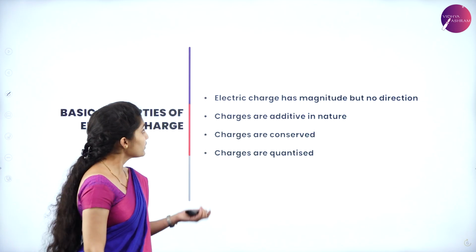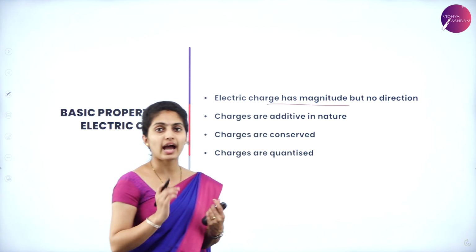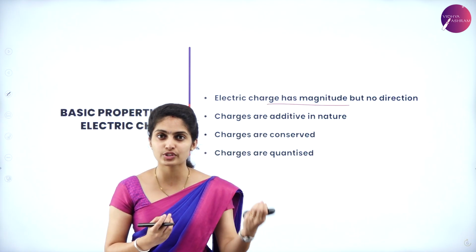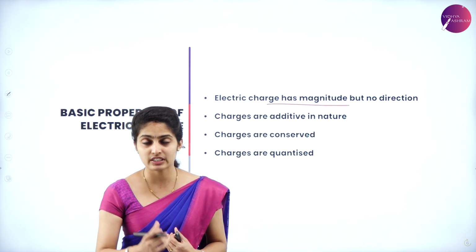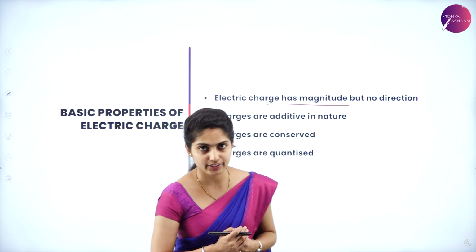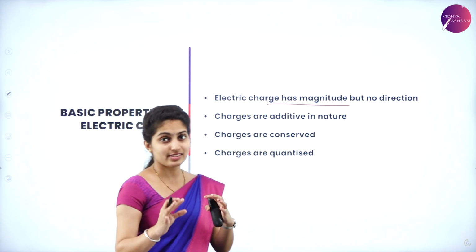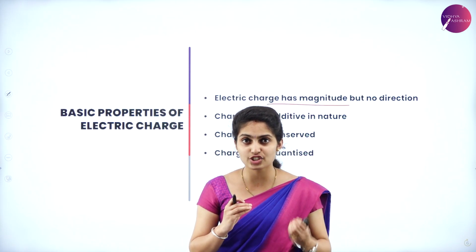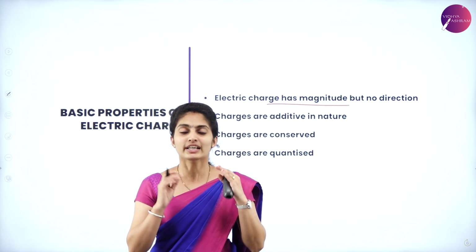or of no sign. Next, electric charges have magnitude but they don't have any direction. We don't know in which direction the electric charges are flowing, but we know their value. The charges have magnitude but not direction. We are not talking about electric field here, just the electric charge. We don't know its direction but we know its value, either positive or negative, with a certain value.